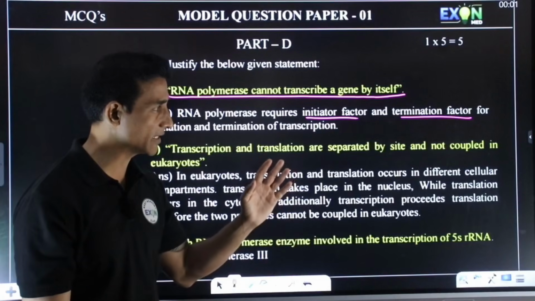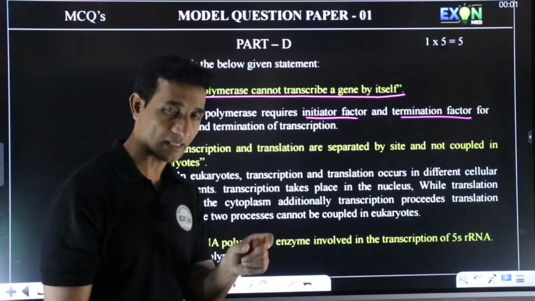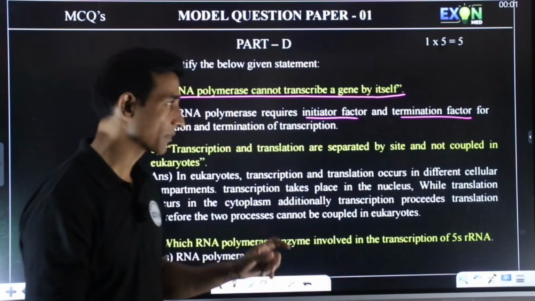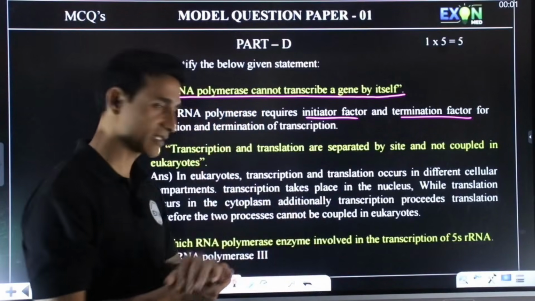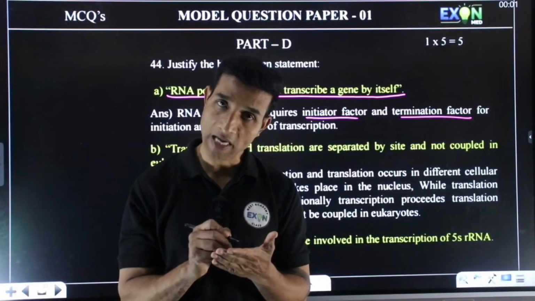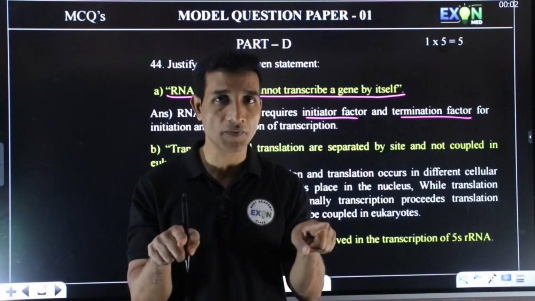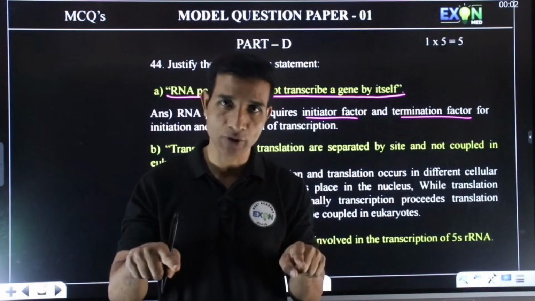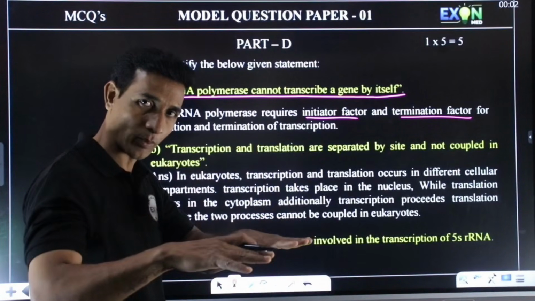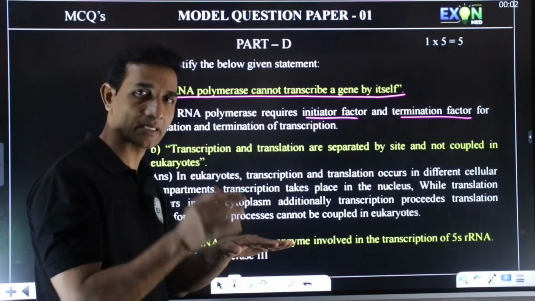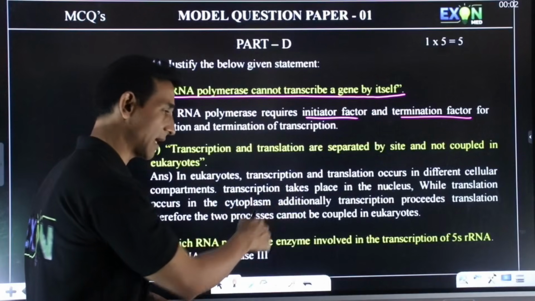Transcription and translation are separated by site and not coupled in eukaryotes. Transcription and translation are not coupled, they do not happen at the same time in eukaryotes. But in the textbook they have given that in prokaryotes transcription and translation are coupled, because there is no separation of cytoplasm and nucleus. But in eukaryotes there is a separation of nucleus and cytoplasm. So in the nucleus there is transcription, in the cytoplasm there is translation. You have to mention that here.